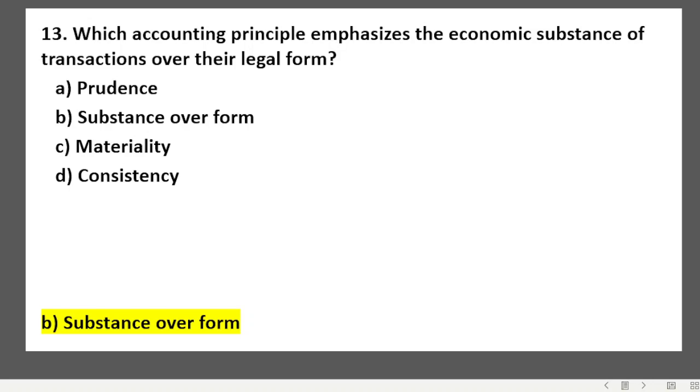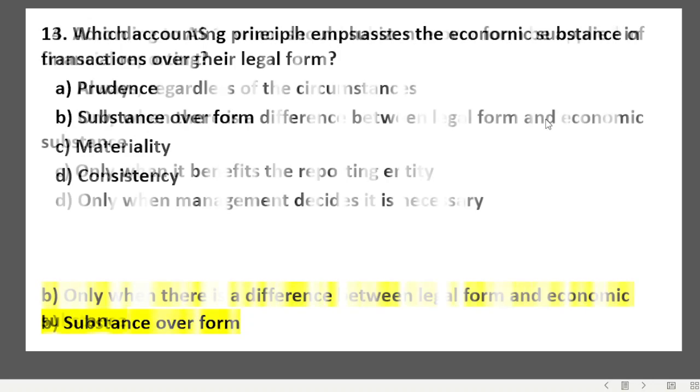We have to see what it is, economic substance. इसका economic value क्या है, किसको benefit मिल रहा है. ठीक है, who is extracting benefit from the matter. So substance over form is more important here, not the legal form, right? So it is substance over form.